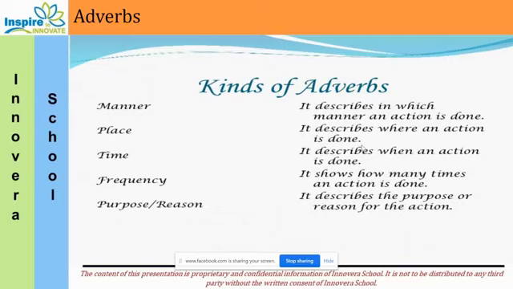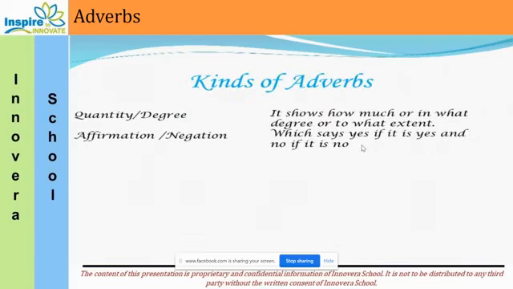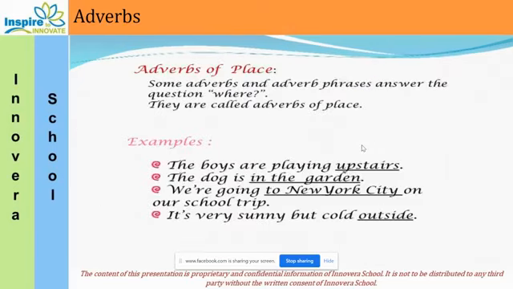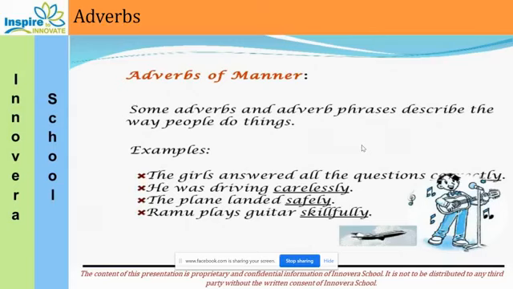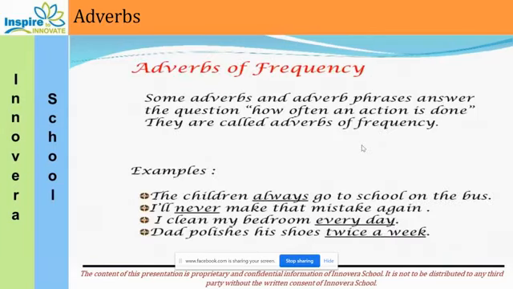In that we discussed adverbs of manner, place, time, frequency, reason, then degree and then negative. Then we discussed adverb of place, where the work has been done. Then we discussed adverb of manner, and then we discussed adverb of frequency. So till here we have completed today.